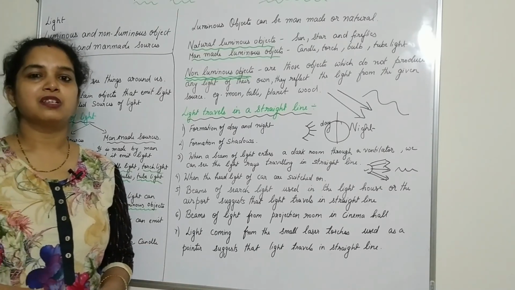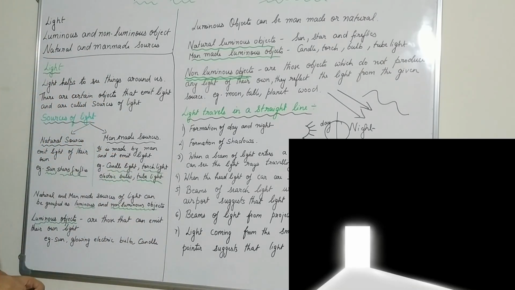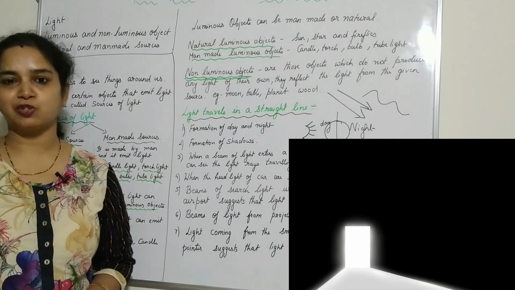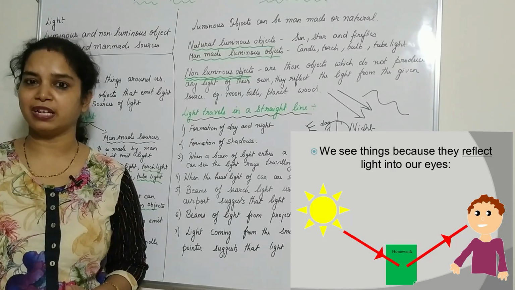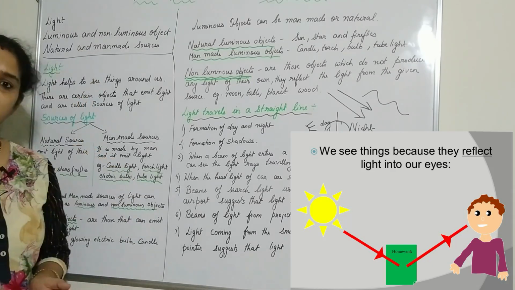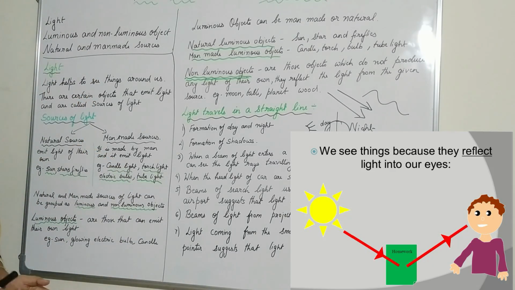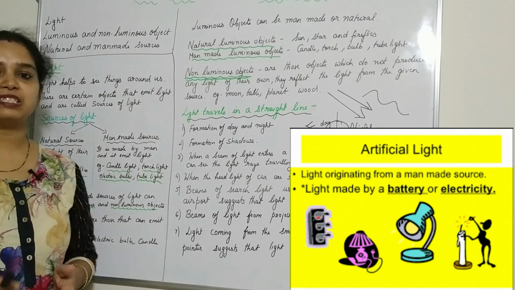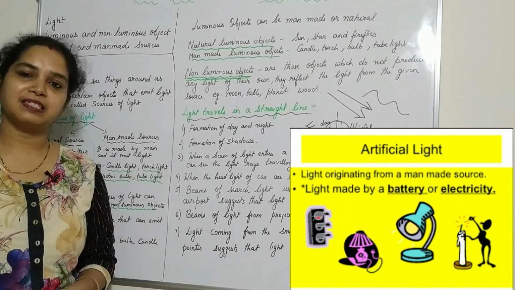So today we studied about light, the luminous and the non-luminous objects, what the sources of light are, the man-made sources and the natural sources of light, and how light travels in a straight line with several examples.